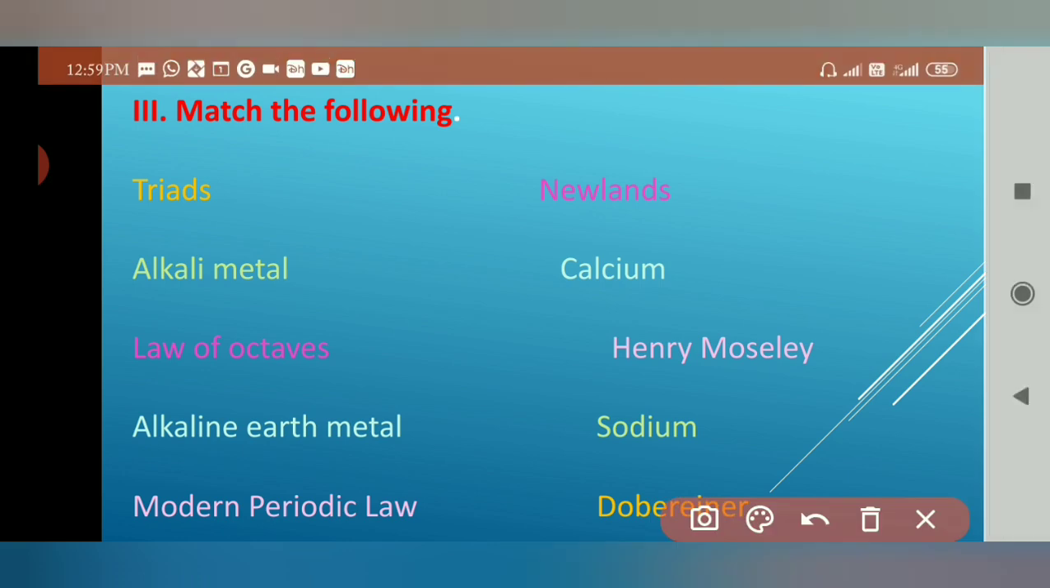Match. Triads, Döbereiner. Alkali metals, sodium. Law of octaves, Newlands. Alkaline earth metals, calcium. Modern periodic law, Henry Moseley.